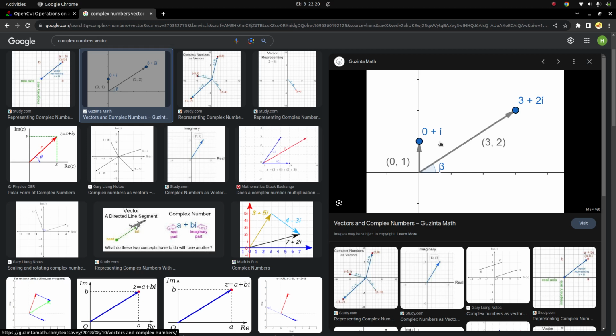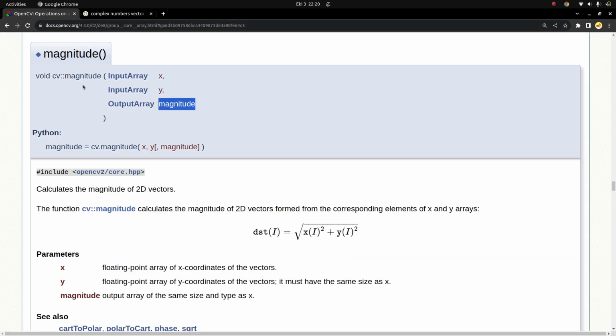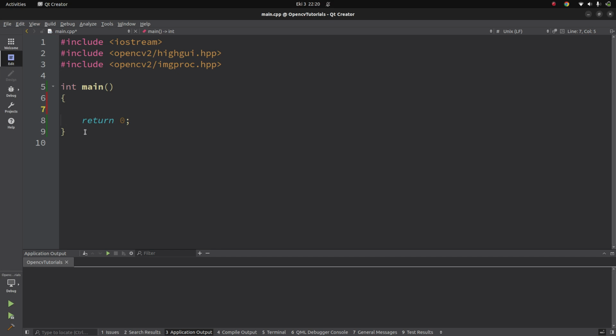In some optical flow processes, you are going to get these vectors, the first one in the y direction and the second one in the x direction. So by getting these vectors, you will also need to calculate the magnitude of this velocity, as we call it in optical flow. To calculate the magnitude of velocity, you are going to need this function. Okay, let's switch to the code part.